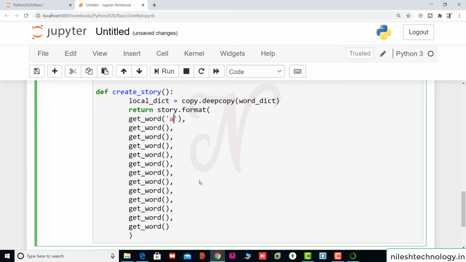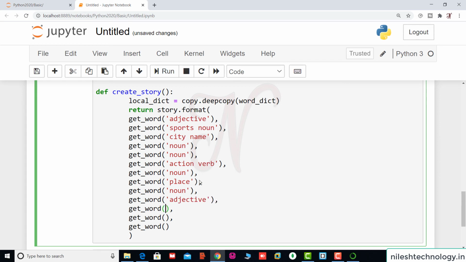So we add them one sequence-wise. So first one is the adjective, then second one is the sports noun, again third one is the city name, then again noun, again noun, action verb, again noun, place, noun, again adjective, noun, again adjective, again noun. So the second parameter is the same for all these functions.